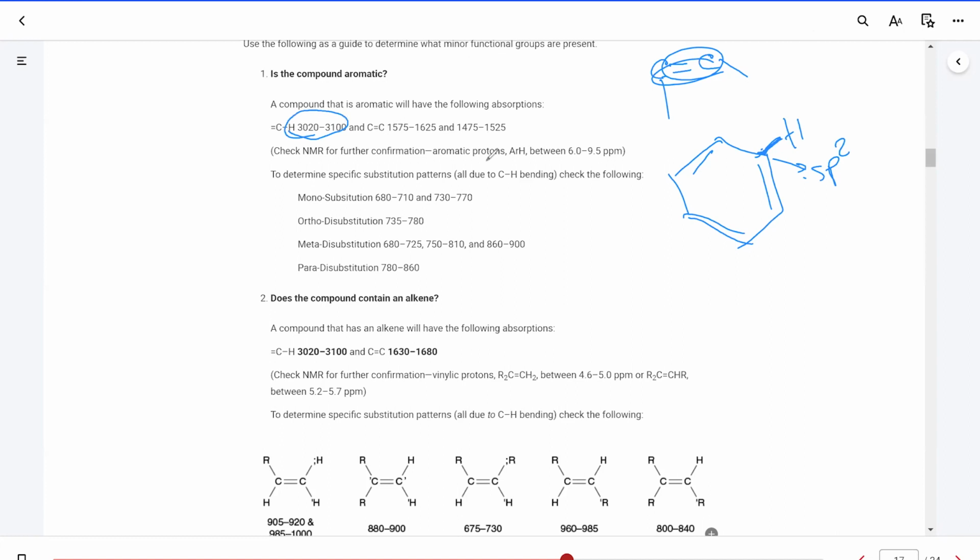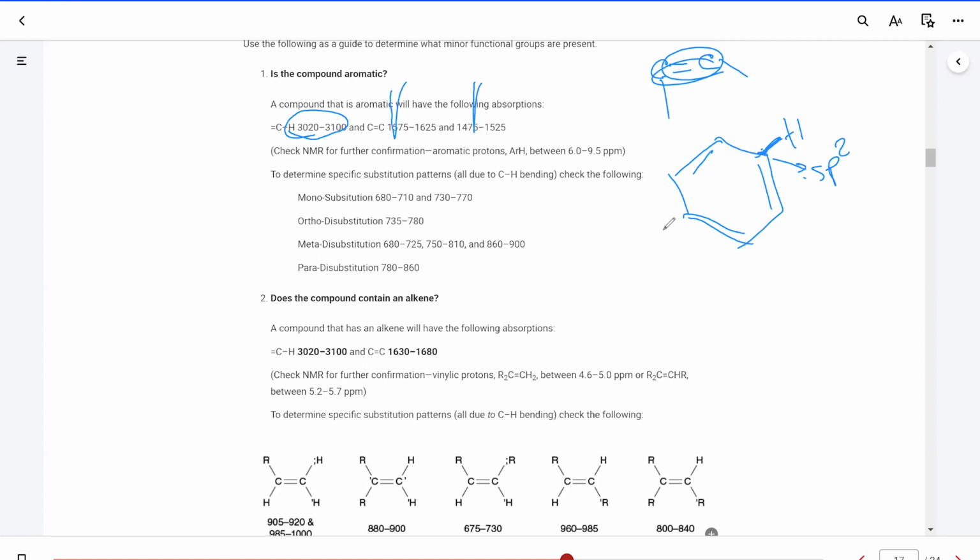The aromatic ring is also going to show double signals around 1500 and 1600. So if you have all three of them, that means your compound is an aromatic compound.